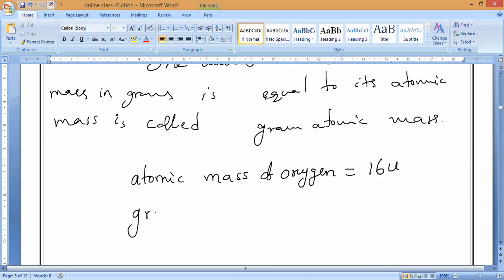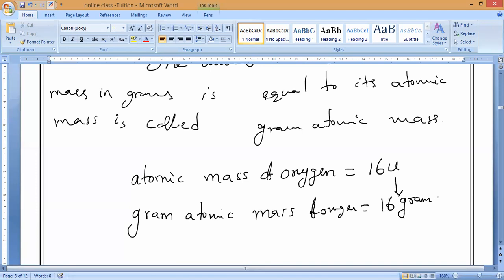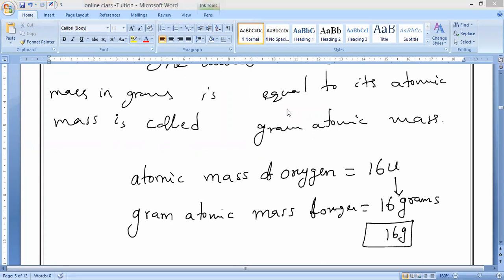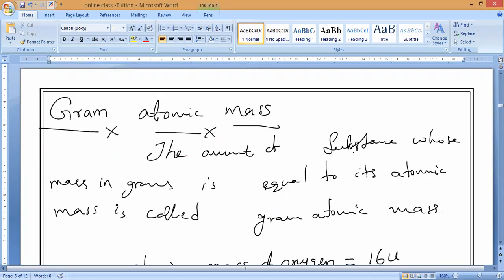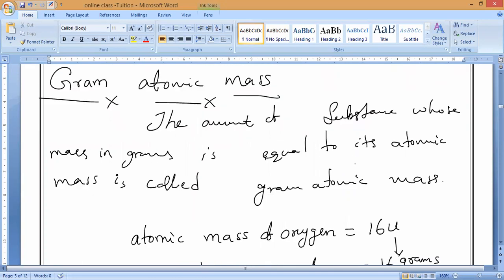Now what is the gram atomic mass? 16 grams. Gram atomic mass of oxygen means all of you will consider 16 grams. That is only called gram atomic mass. Do you understand, guys? Please respond. Is there any doubt in this? No, sir.